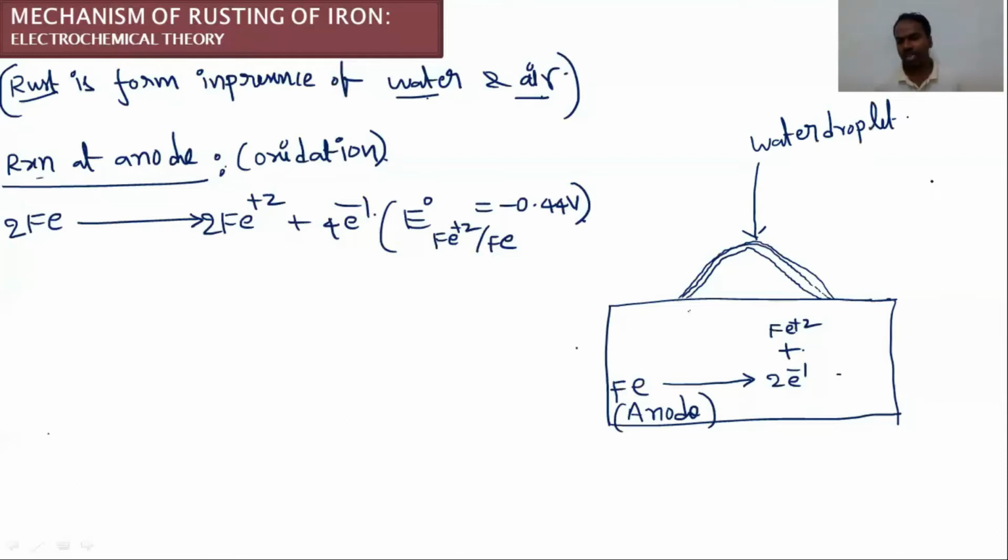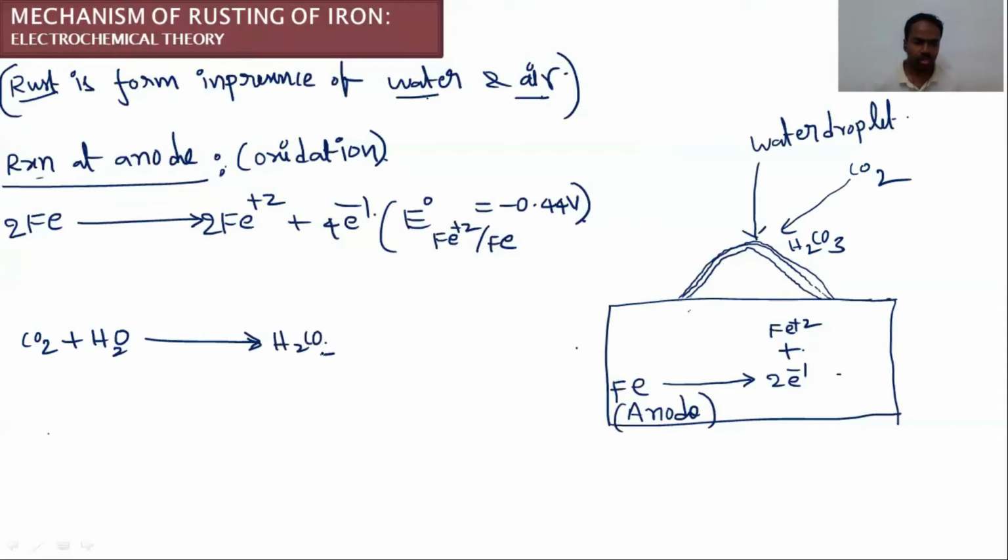So when carbon dioxide present in the atmosphere comes in contact with this water droplet, so CO2, once CO2 present in the atmosphere interacts with this water droplet, what happens? It forms carbonic acid, H2CO3. When CO2 interacts and dissolves in this water, it forms H2CO3. Let's take this reaction. CO2 present in the atmosphere interacts with this water droplet, it forms carbonic acid.